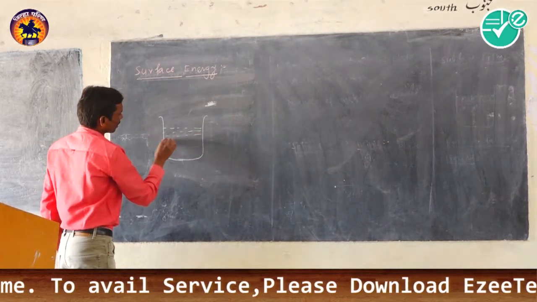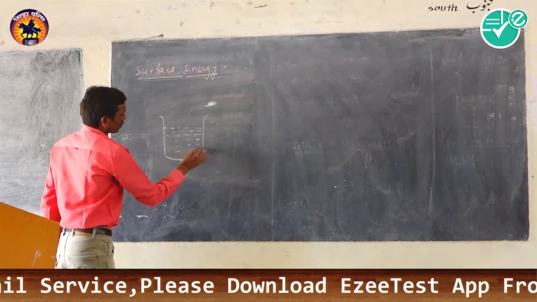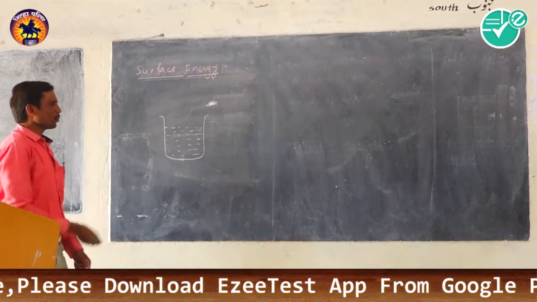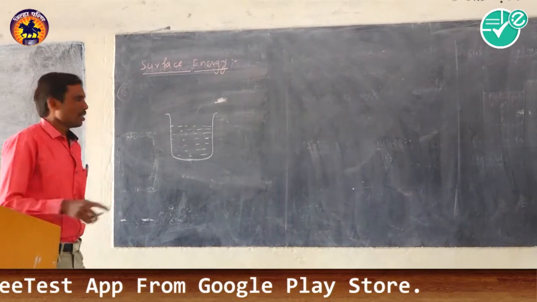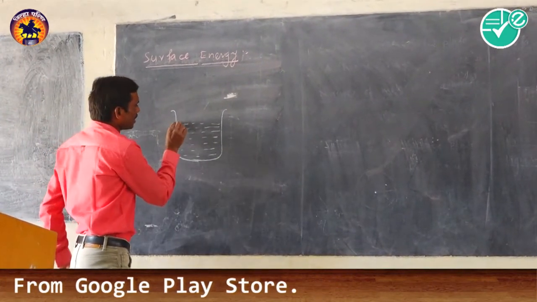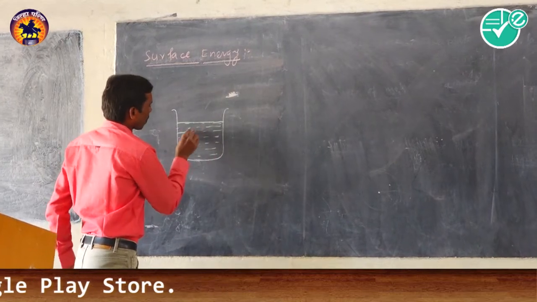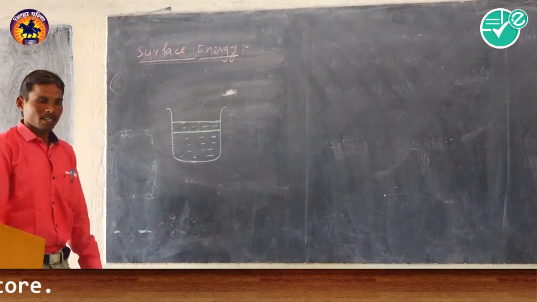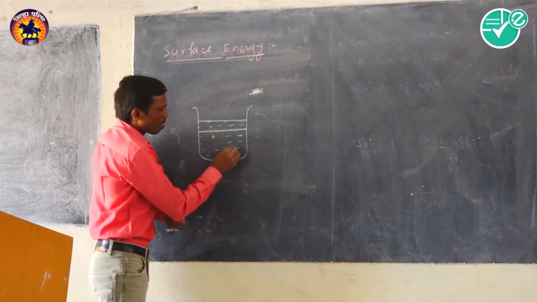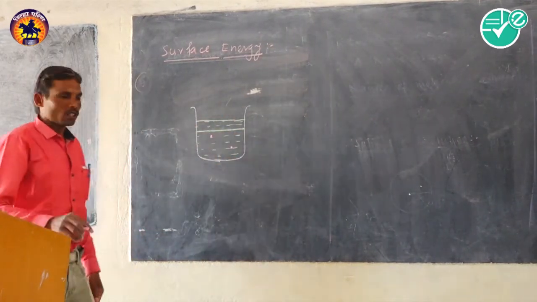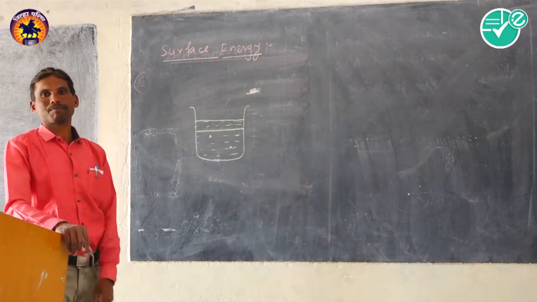Let us consider it is the container in which liquid is now poured. And now consider here it is the surface film. And now consider any two molecules of the liquid that are below the surface film.